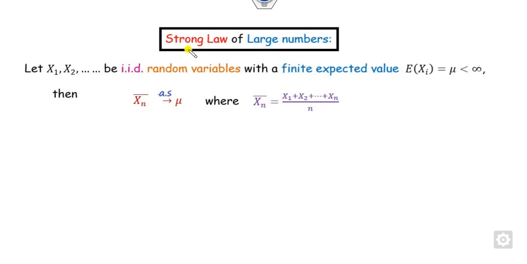Now we will discuss the strong law of large numbers. The meaning of the strong law of large numbers is: if you have a sequence of i.i.d. random variables with expected values, then the mean of the random variables converges almost surely. What is AS? AS stands for almost surely. While in the weak law of large numbers it converges in probability.